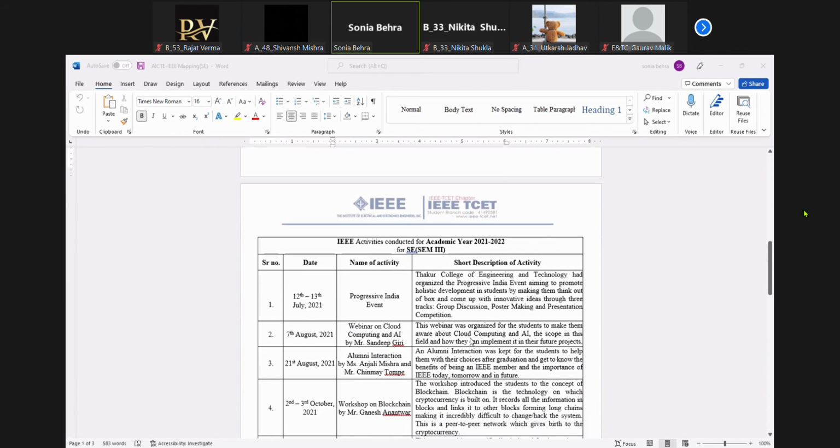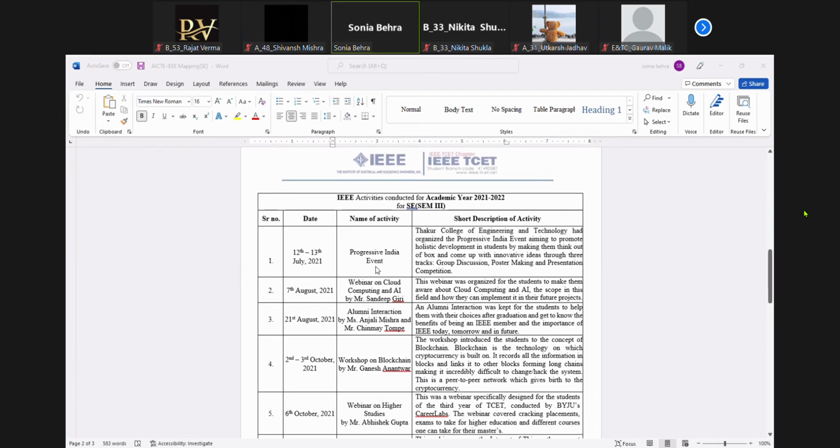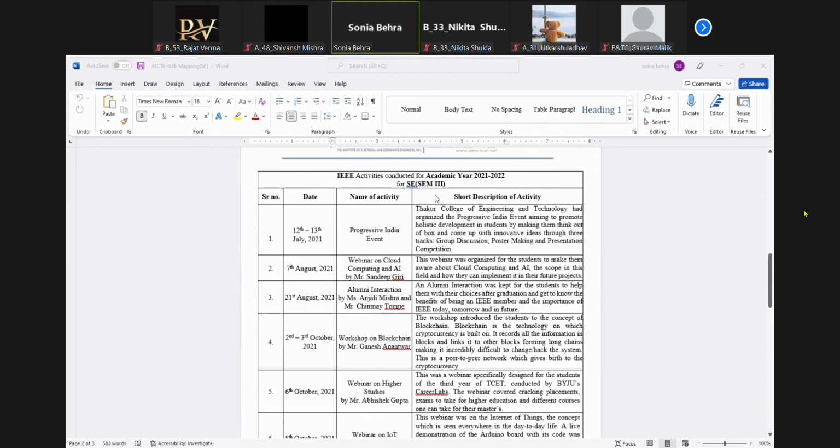So these are the 15 activities which I have already told you. Now this academic year, you started with the Progressive India event. There is a short description of the activity, what was done in that activity.